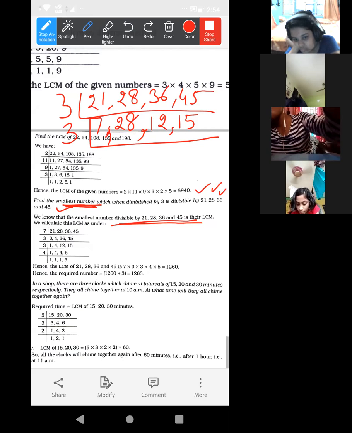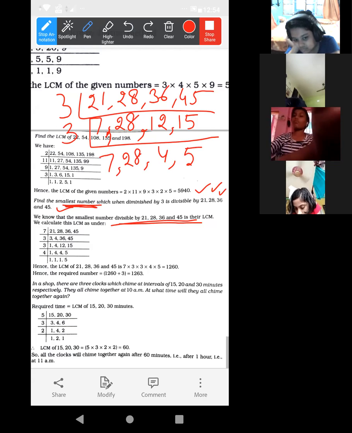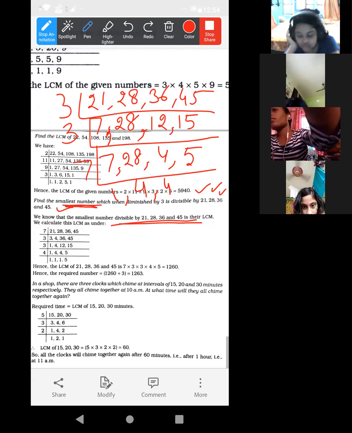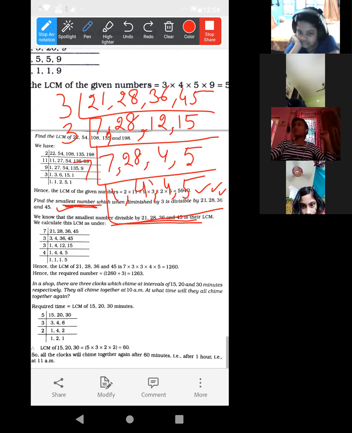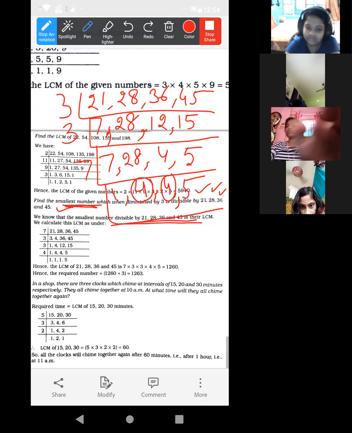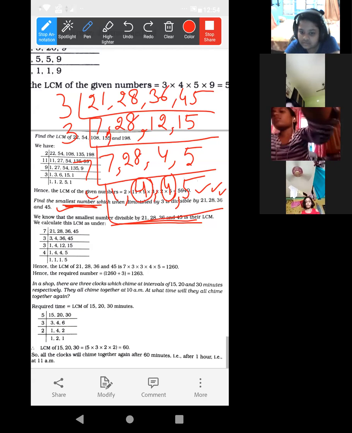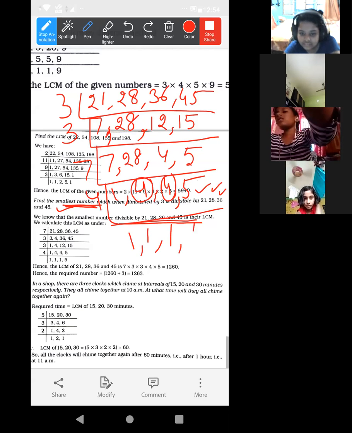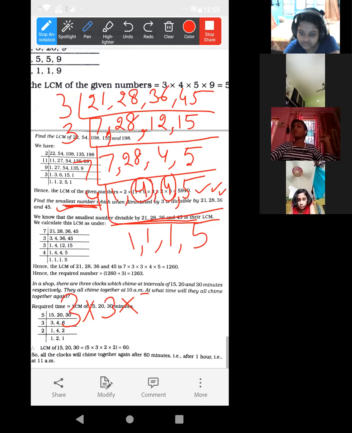Now by 3 we can take: this 7 and 28 will remain as it is, and 3 fours are 12, then 3 fives are 15. Now take by 7: 7 ones are 7, 7 fours are 28, this 4 and 5 will remain as it is. Now as there are 2 fours and 5 is also there, no need to take 2 and 2 here, because they are co-prime, so directly you can take 4. 1, 1, 1 and 5. So what will be their LCM? 3 into 3 into 7 into 4 into 5.